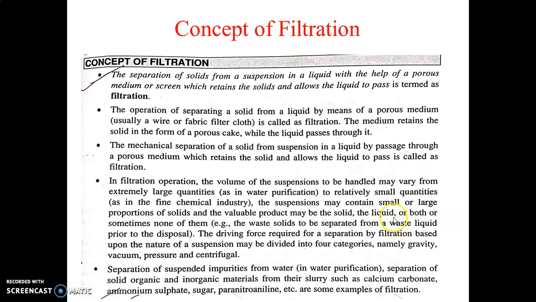The valuable product, that means the product which we require, may be solid, sometimes liquid, and sometimes both. So we cannot say that solid may be useful, liquid may be useful, or sometimes both may be useful, and sometimes none of these, that means not solid, not liquid, both may be discarded.